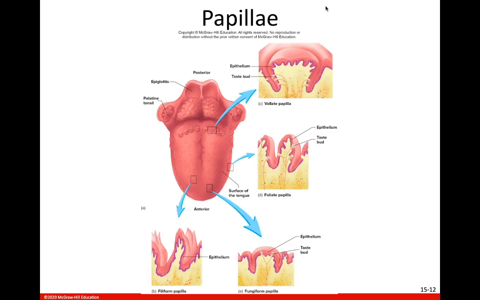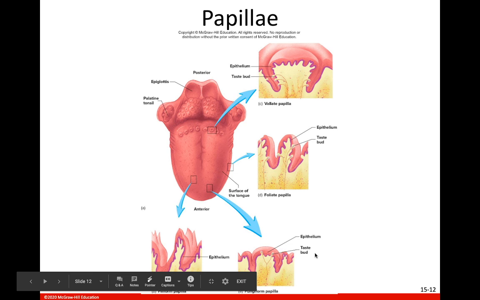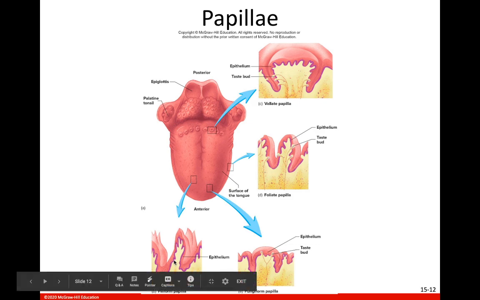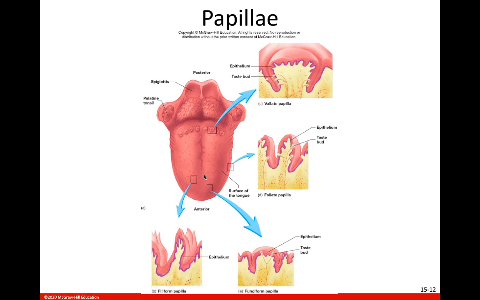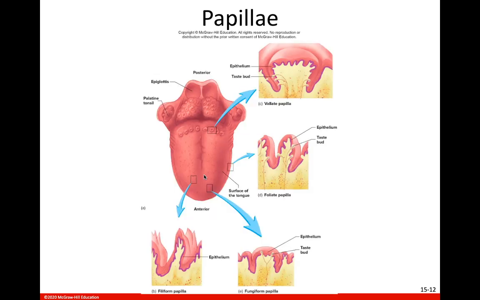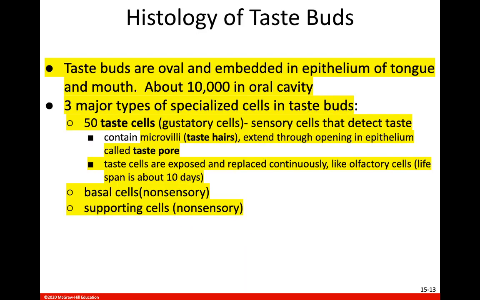So here we see in our picture the vallate, again the largest, are back here on the posterior portion of your tongue. Then we have the foliate, the ones that are kind of leaf-shaped, are here on the lateral portions of the tongue. Then we have the fungiform, which are mushroom-shaped, and they're more here on the tip of the tongue. And then we have the filiform, which are more filament-shaped, and they're kind of scattered irregularly around the tongue. Or no, those are going to be the fungiform that are scattered irregularly. Maybe the filiform are the ones that are on the tip.